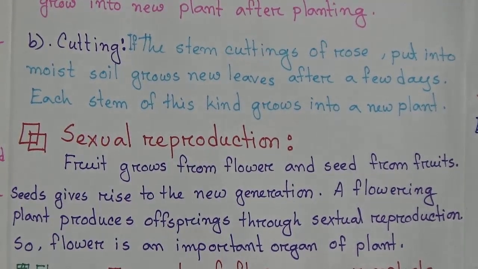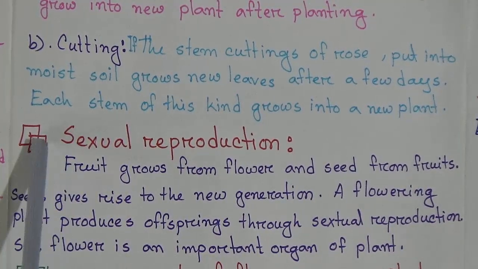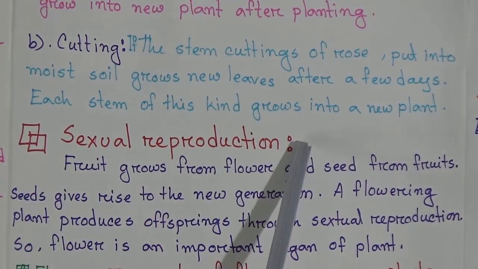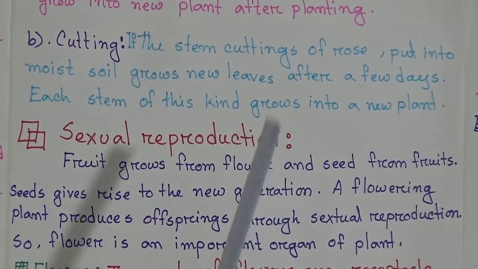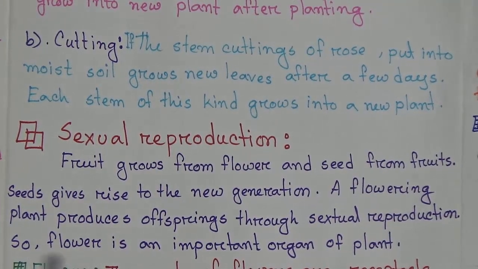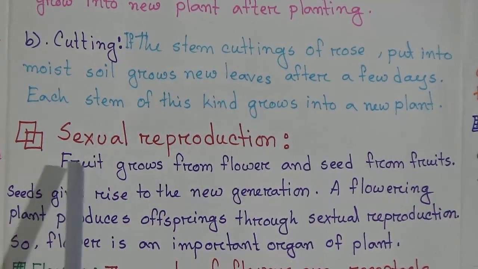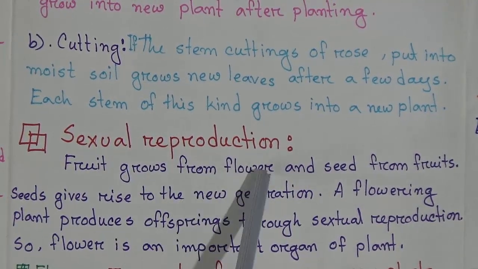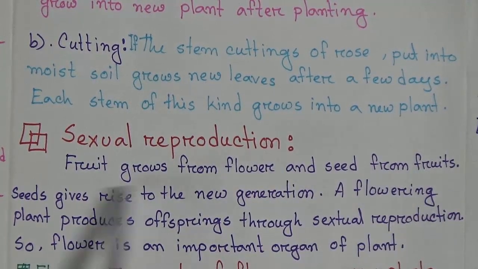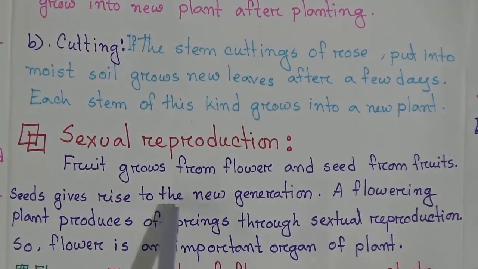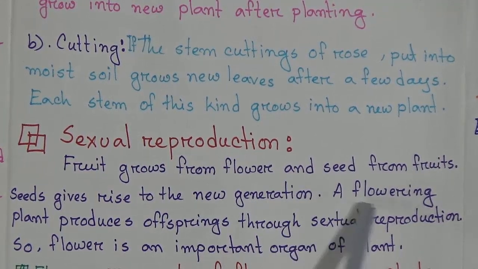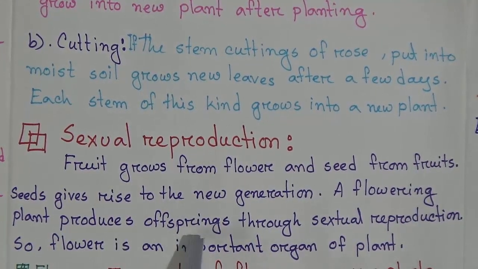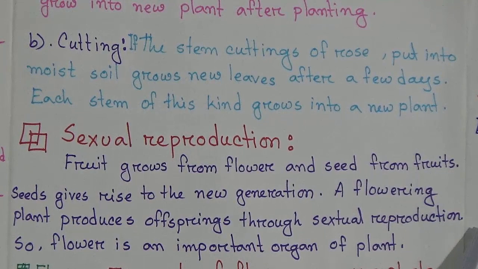Now go to our next point, which is sexual reproduction. We have already finished asexual reproduction. Now we are going to start sexual reproduction. Fruit grows from flower and seed from fruit. Seed gives rise to the new generation. A flowering plant produces offspring through sexual reproduction.